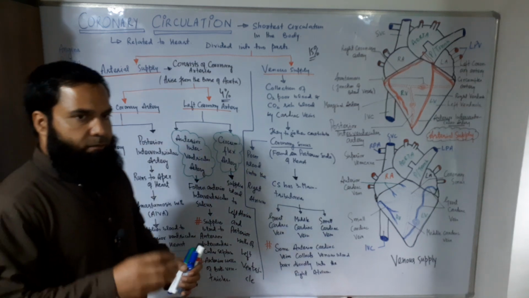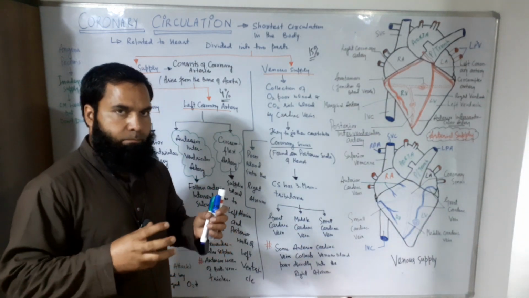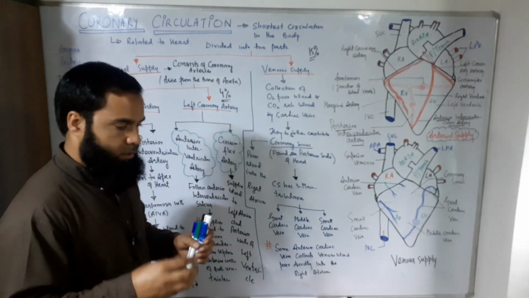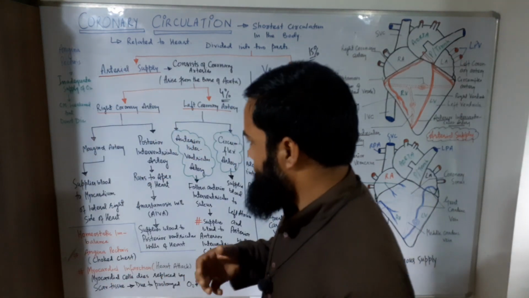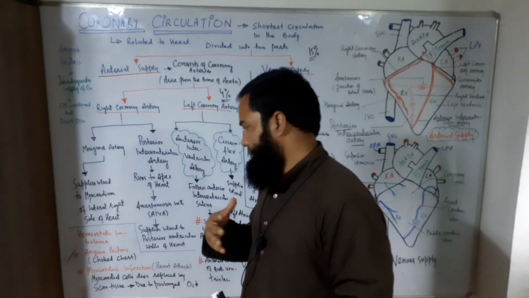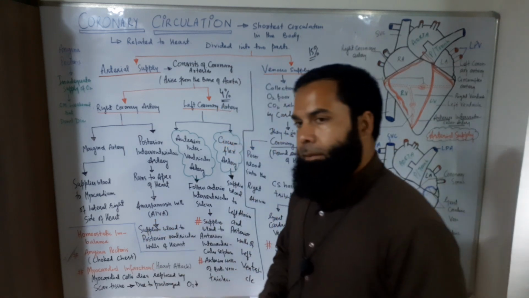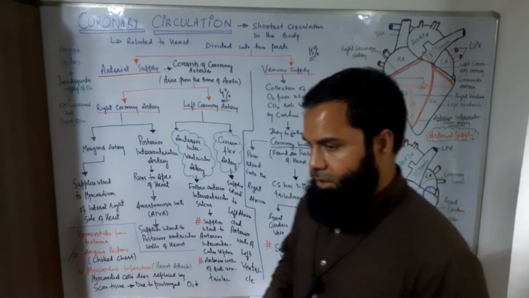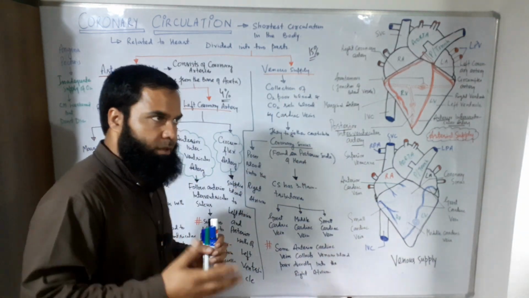It means when the coronary arteries get blocked, the oxygenated blood doesn't reach the myocardium, and then a pain occurs in the chest that creates a condition called angina pectoris. But it is temporary in nature. The cardiac muscles don't die, but they get weakened.